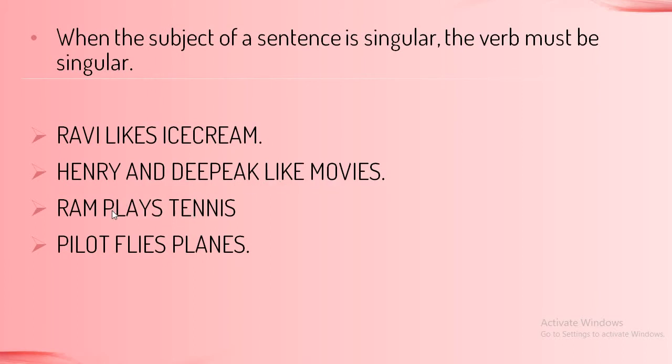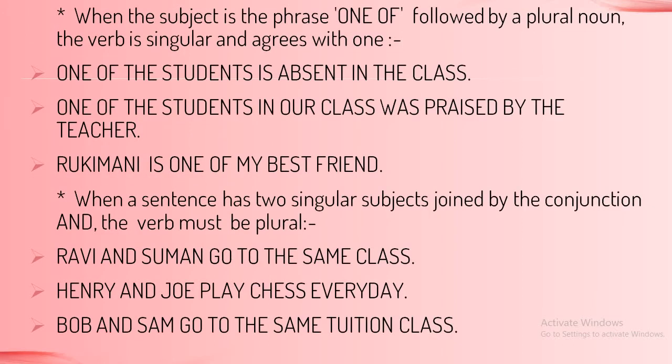Ram plays tennis. Ram being singular, we have used S or ES with the verb to make it a singular verb. Ram plays tennis. Pilot flies planes. So pilot being singular, we have used the singular verb flies. So pilot flies planes. Let us go to the next slide.